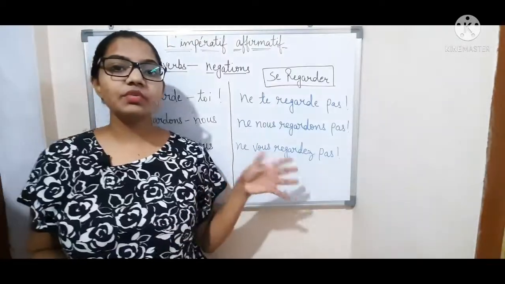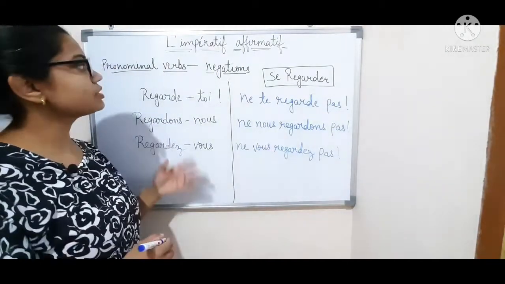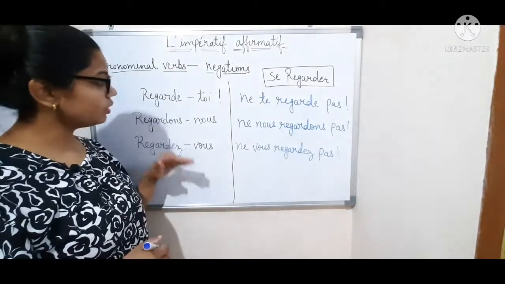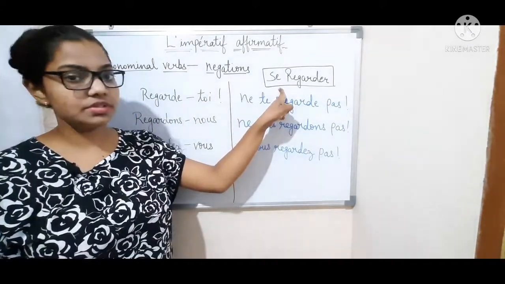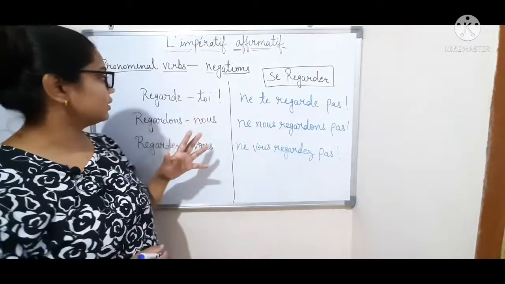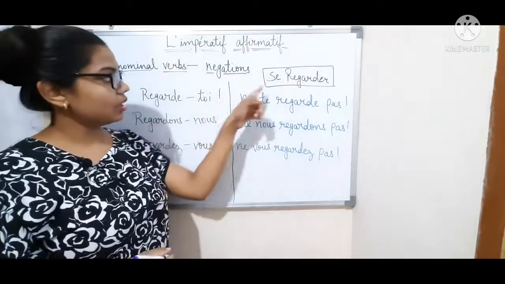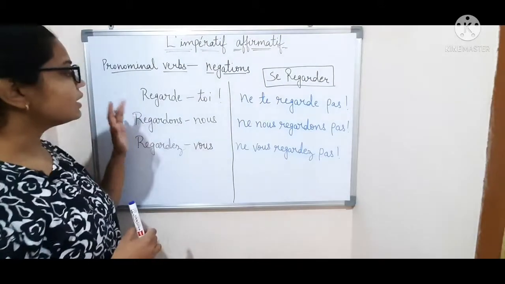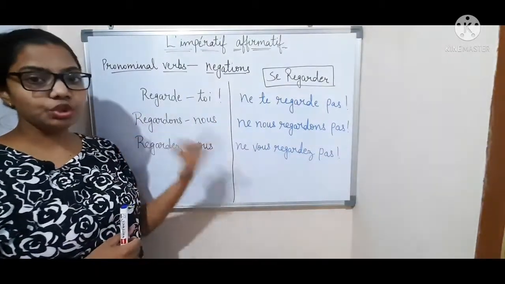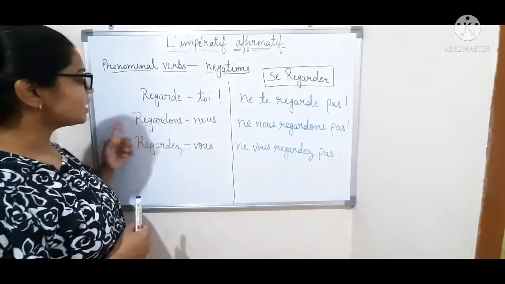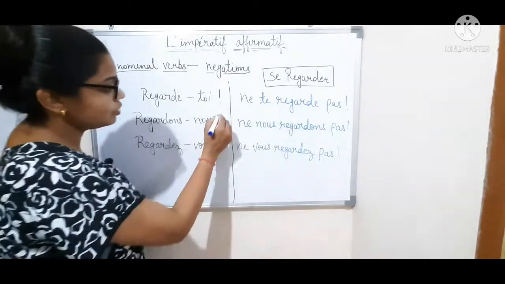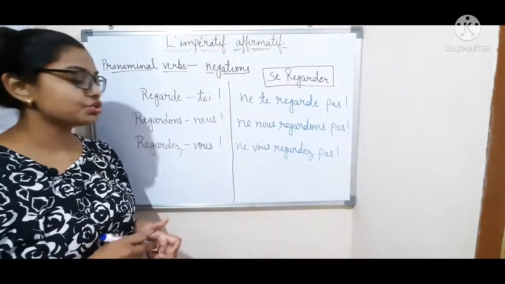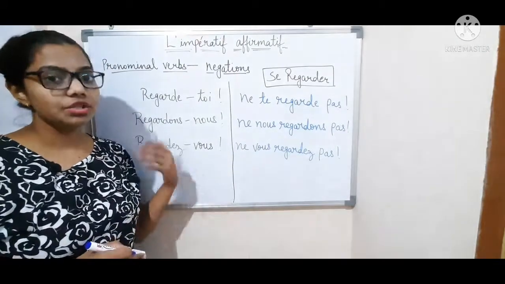Now we will see how to do negations with pronominal verbs. Negations. Here I have taken the verb se regarder, which means to watch. Se regarder. This is a pronominal verb because of se. So these are the affirmative imperative sentences. Regarde-toi, that means you watch. Regardons-nous, which means let's watch. And regardez-vous, you watch.